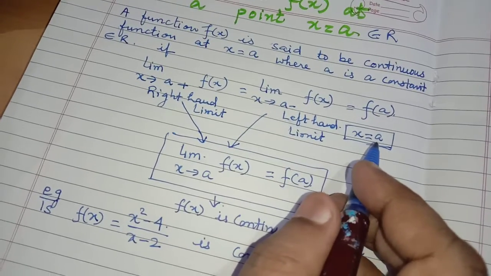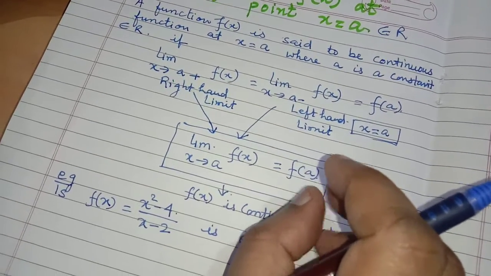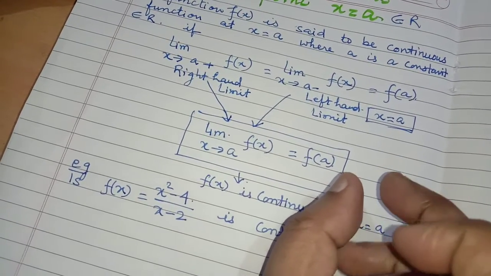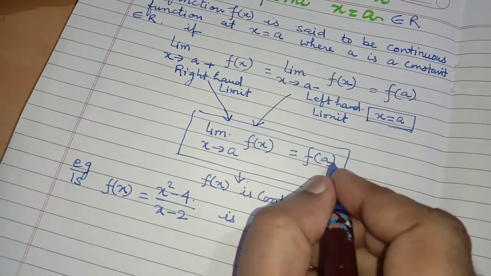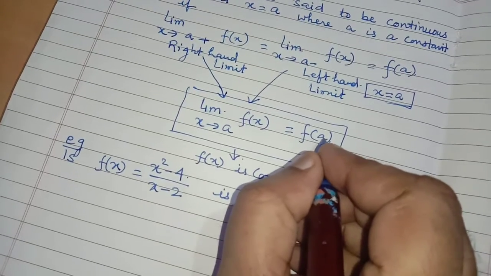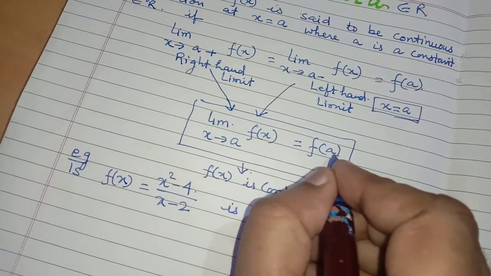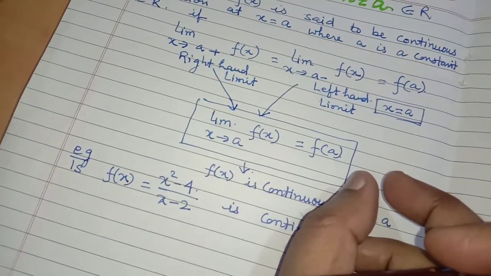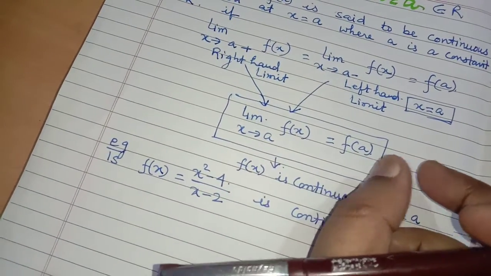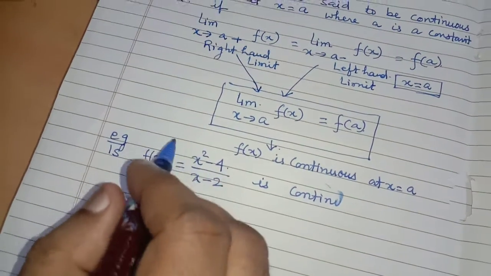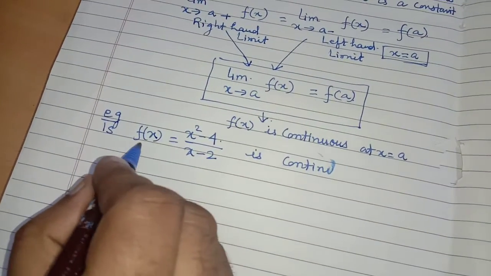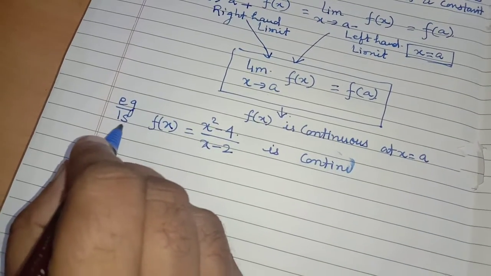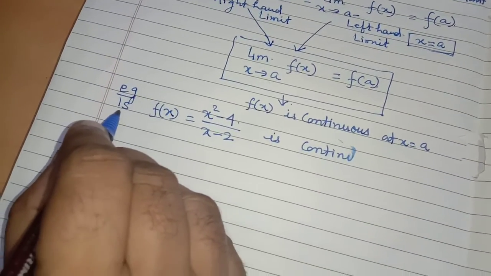If the function is continuous at a particular point a, it means that in the neighborhood of x equal to a, the function is continuous, that is, for a small interval it will be a continuous function. Let us try to understand what a continuous function is.